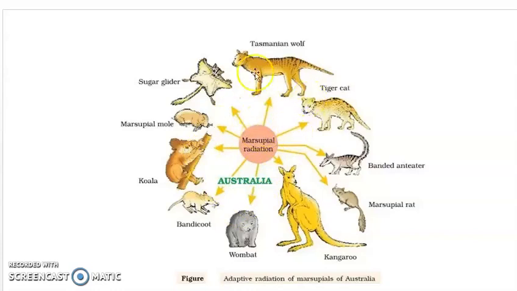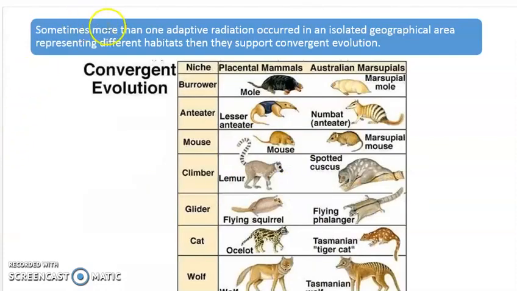So they migrated to different parts of that island and settled over there, and they transformed into different species. So it is also an example of adaptive radiation. But sometimes what happens? Sometimes more than one adaptive radiation occurs. Just see this example.